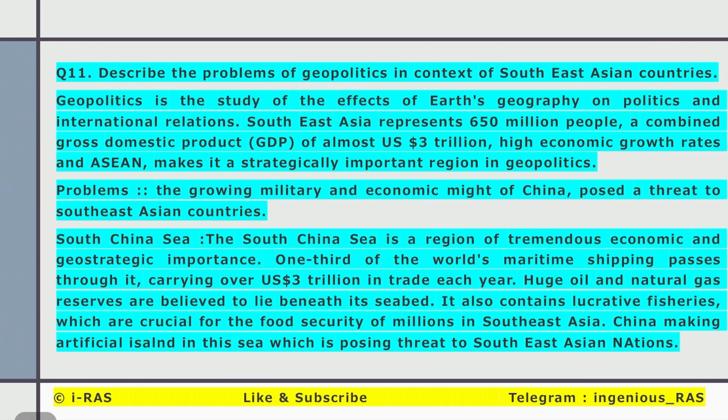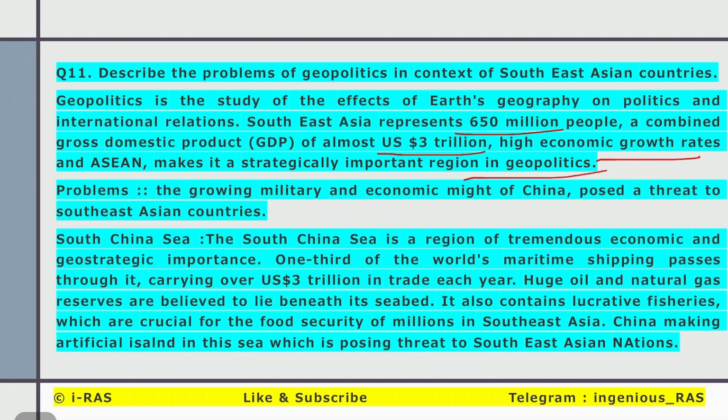Next question, describe the problems of geopolitics in context of Southeast Asian countries. Southeast Asian countries basically consist of 10 ASEAN nations such as Thailand, Myanmar, Brunei, Philippines, Indonesia, Malaysia, etc. This region is prominent because they combined represent 650 million people. They have a GDP of 3 trillion, high growth rates, and are a strategically important region in geopolitics.